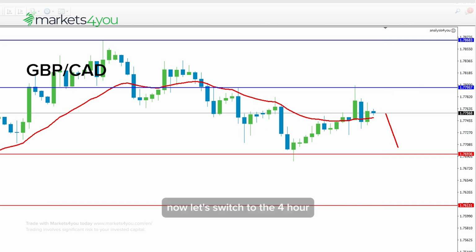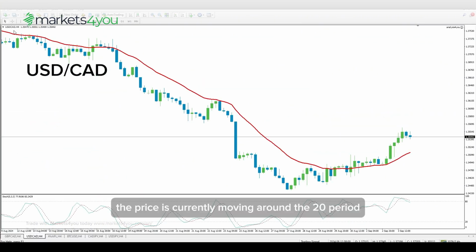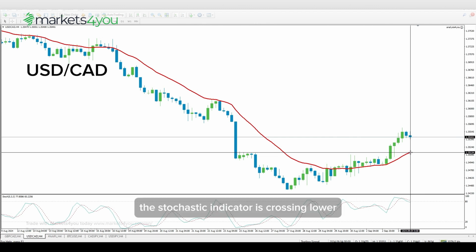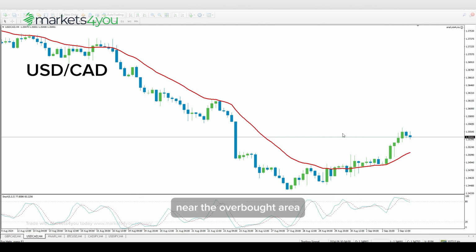Now, let's switch to the 4-hour chart of US dollar to Canadian dollar. The price is currently moving around the 20-period moving average. The stochastic indicator is crossing lower near the overbought area, suggesting a potential move lower.